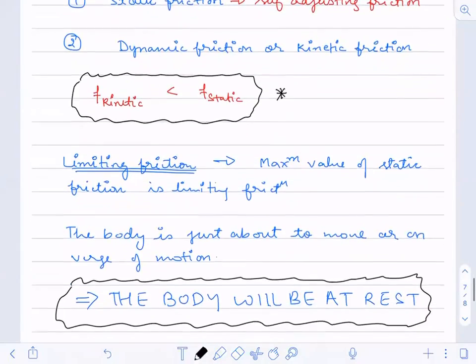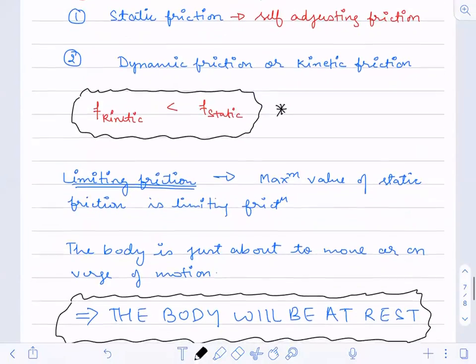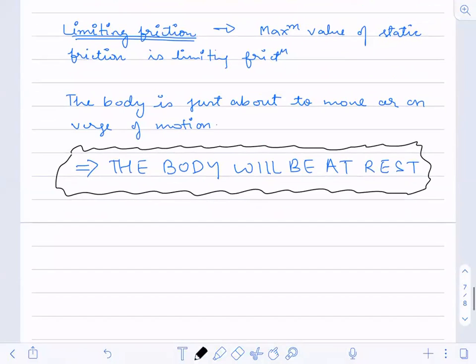So we have seen limiting friction. We have understood the static friction. Now we are going to see the kinetic friction.